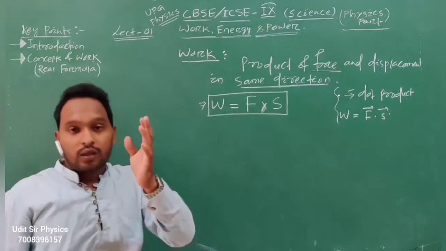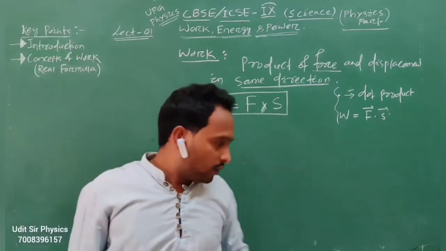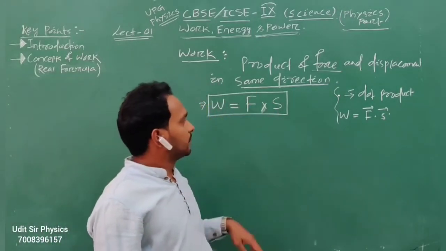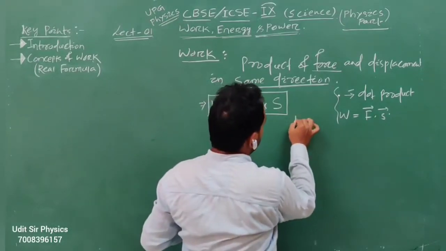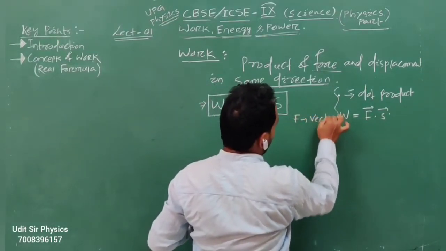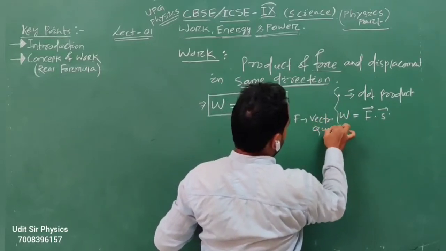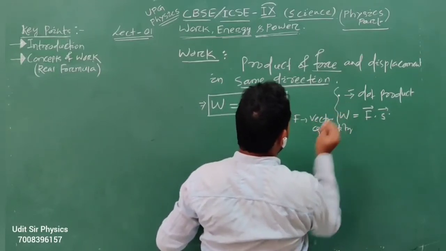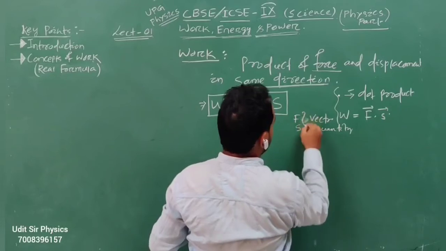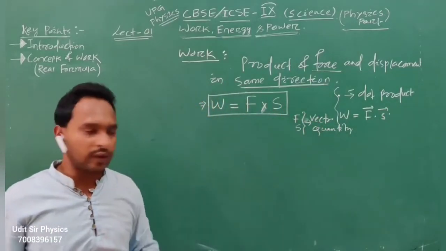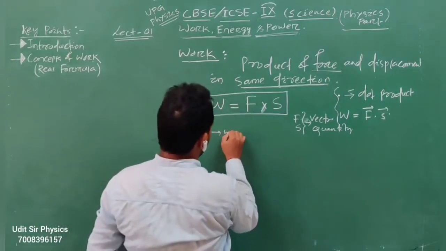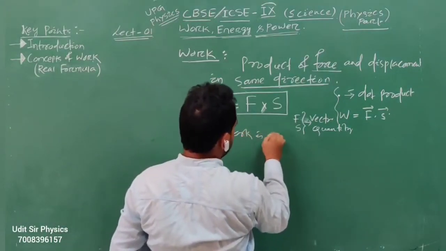Actually students, here the force is a vector quantity. Force and S both are vector quantities. S, the displacement, is a vector quantity, but distance is a scalar quantity. But work is a scalar quantity.